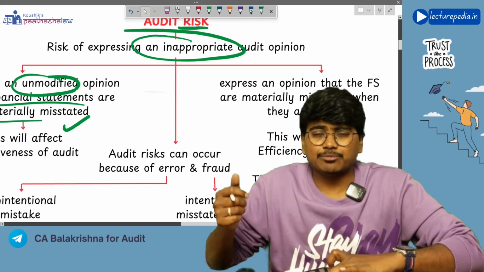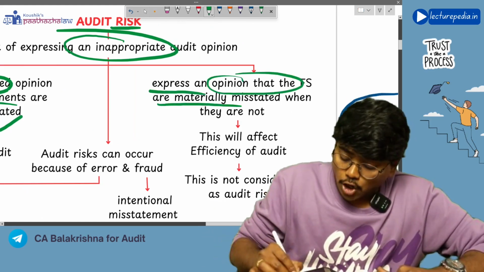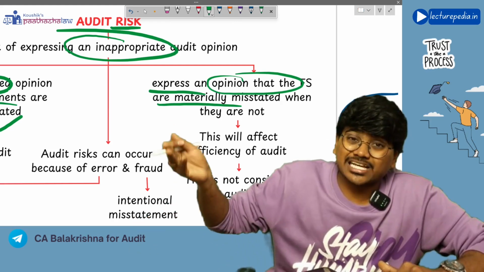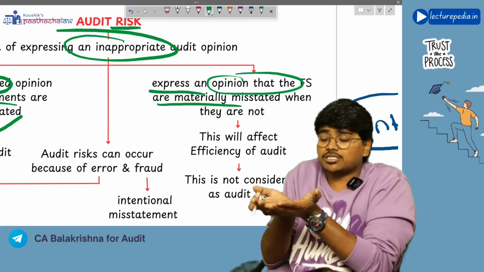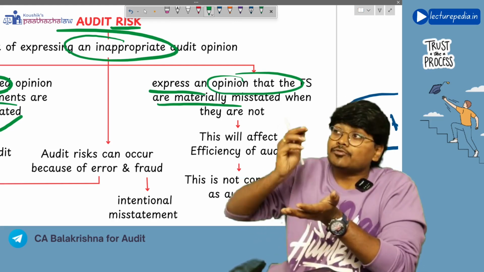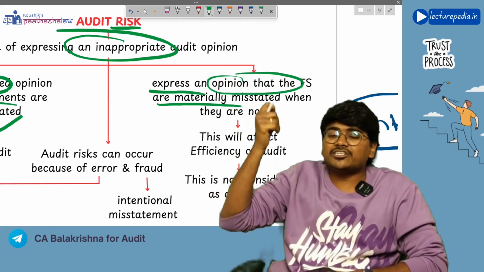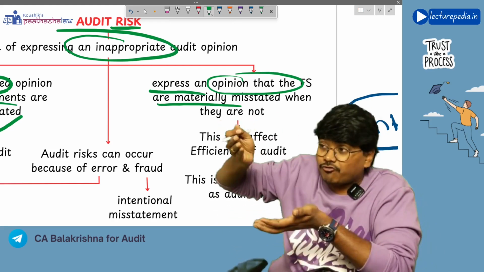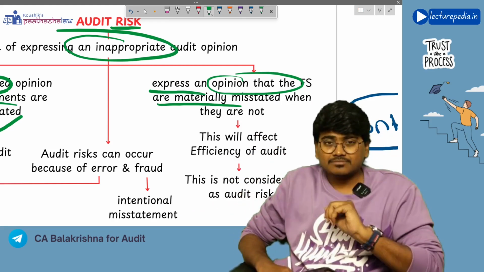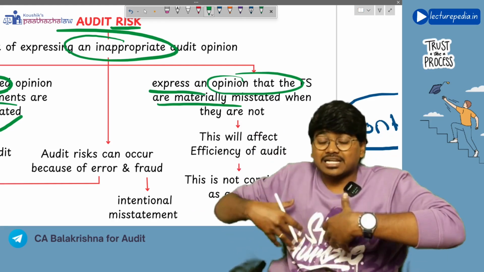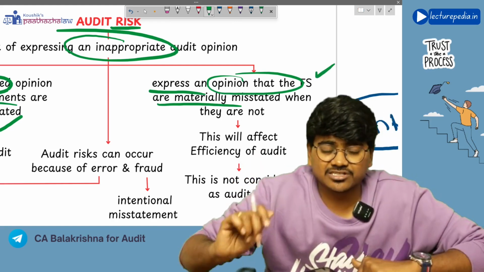Next, another type of inappropriate audit opinion is expressing an opinion that financial statements are materially misstated, but actually there are no material misstatements in the financial statements. The auditor is giving the opinion that there are misstatements in the financial statements. Now this will affect the efficiency of the audit. Why will efficiency be affected? Because you have to perform more audit procedures again to prove that there are no misstatements in the financial statements. So your resources are being utilized, so efficiency will get affected. So in this second situation, efficiency will be affected.